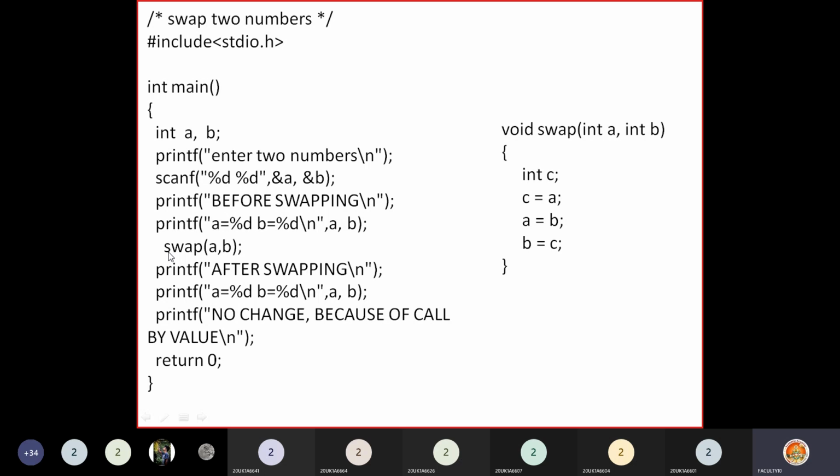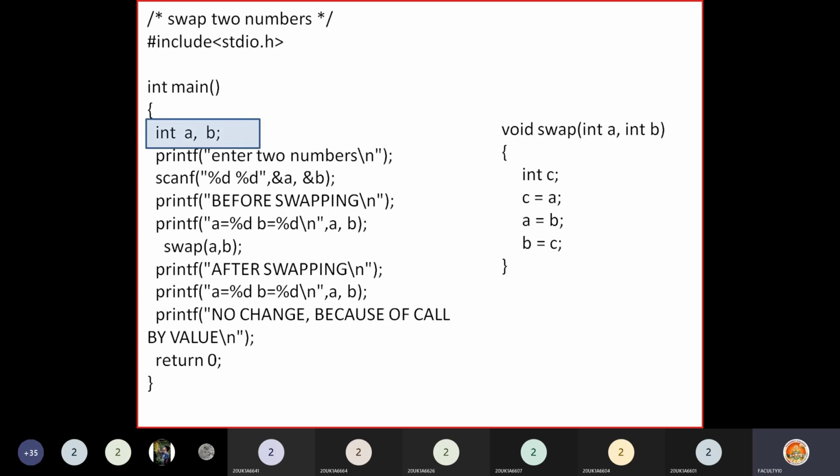That's why I'm calling the function here, swap(a, b), passing these two a and b values as arguments. Immediately when this function is called, control comes to this function definition. After swapping the two numbers, it comes back, and I'm printing the a and b values after swapping. Execution first we'll see, then I'll explain the call by value method.